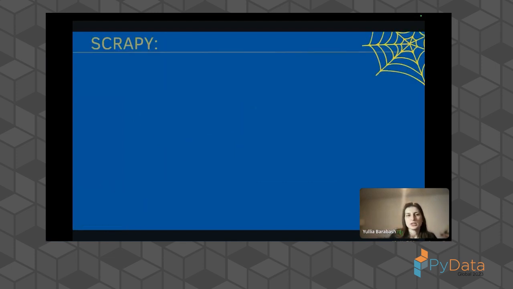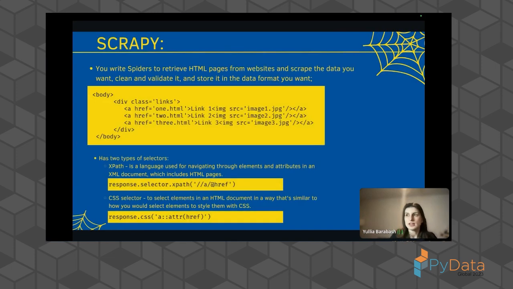Another thing with Scrapy, there's a lot of built-in stuff, for example for cleaning your data, for selection of your data, for selecting elements from HTML code. Here you can have two types of selector. It's basically XPath and CSS selector. With XPath you specify the way how you want to traverse your HTML code to extract specific elements.